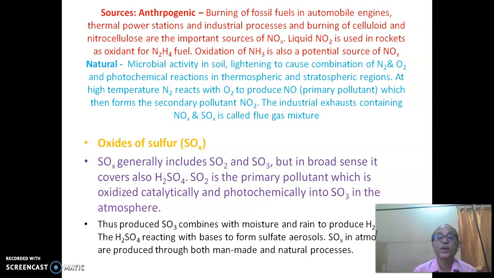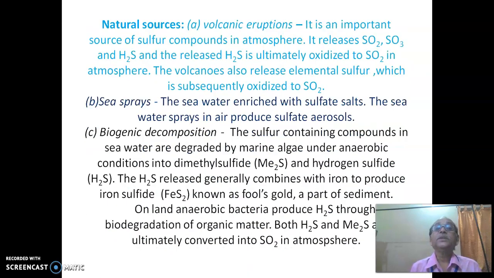SOx in the atmosphere is produced by both man-made and natural processes. Natural process, volcanic eruptions: an important source of sulfur compounds in the atmosphere. It releases sulfur dioxide and hydrogen sulfide, and the released hydrogen sulfide is ultimately oxidized to sulfur dioxide in the atmosphere. Volcanoes also release elemental sulfur, which subsequently oxidizes to sulfur dioxide.